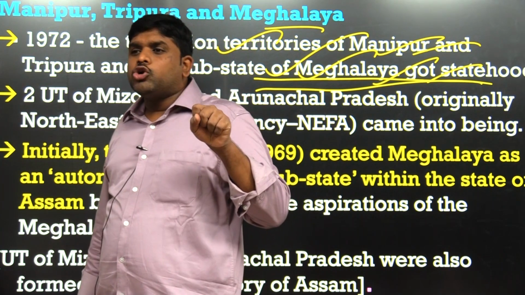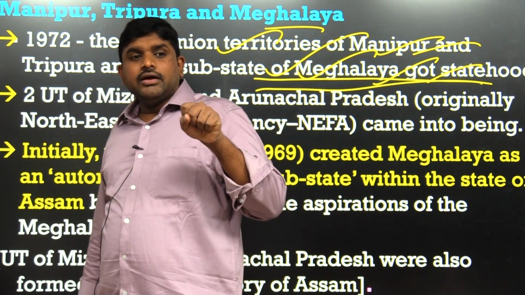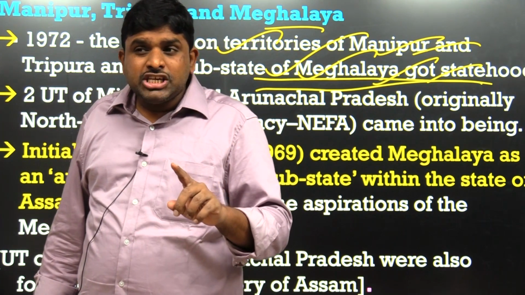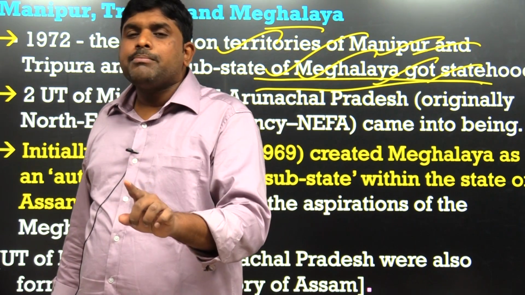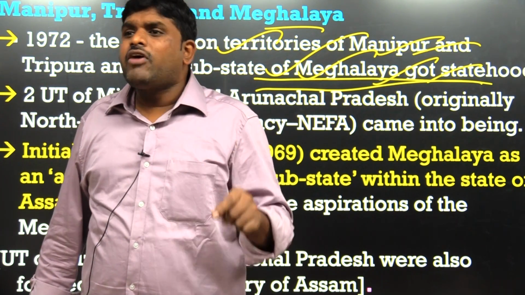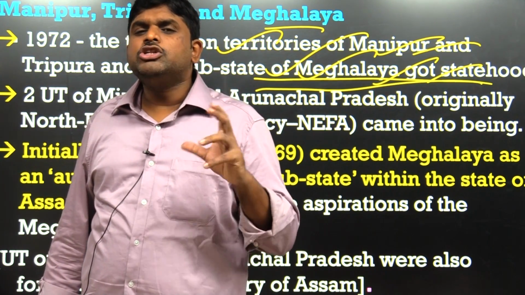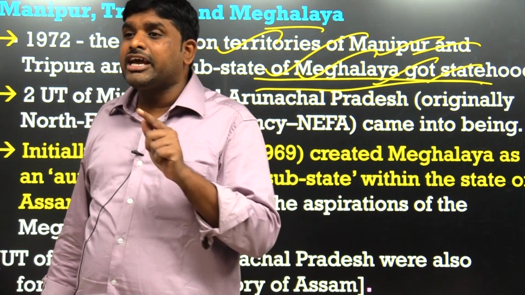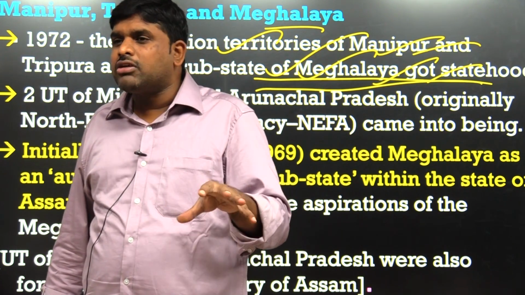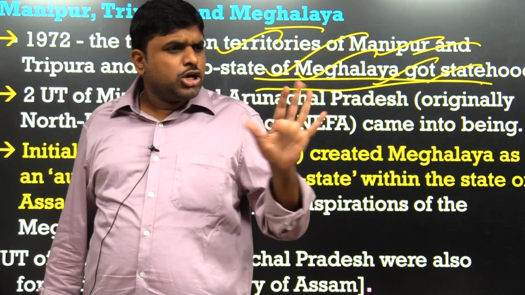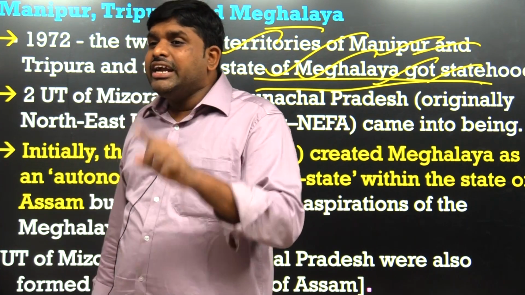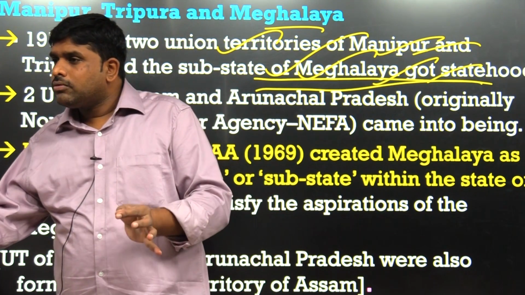The rest were all under the control of the Northeastern Frontier Province till 1972. So till 1972, Meghalaya was part of the Northeastern Frontier Province, but it was enjoying some autonomy. Why, sir? Because big tribal communities are located in Meghalaya, like the Garos, Khasis and Jaintias. They were asking for independence, and we cannot give them independence. So what did we do? We gave them substate status. But in 1972, it was converted from substate to state.